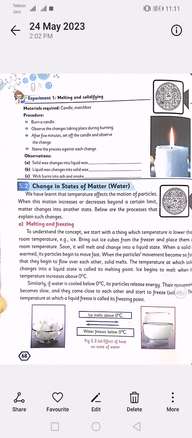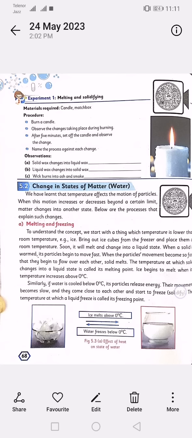Experiment: melting and solidifying. Materials required: candle, matchbox. Procedure: burn a candle, observing the change taking place during burning. After 5 minutes, put out the candle and observe the change. Name the process against each change. Observation: solid wax changes into liquid wax, which changes into solid wax; the wick burns into ash and smoke.